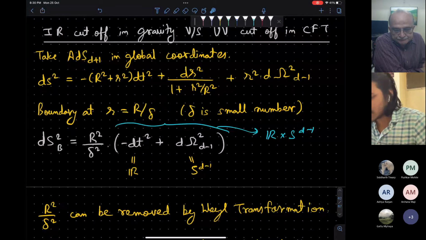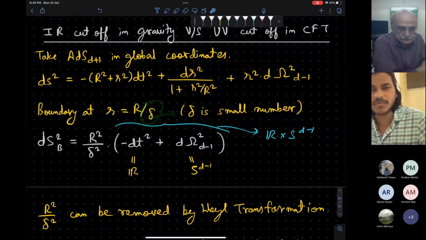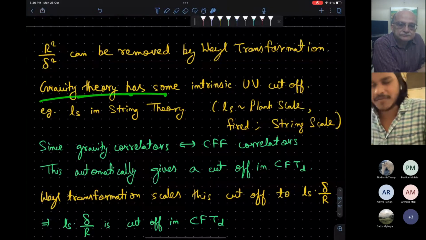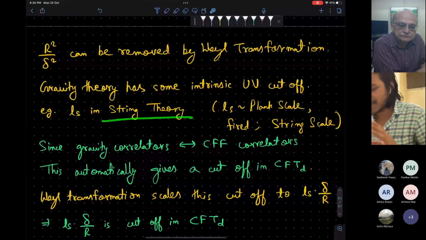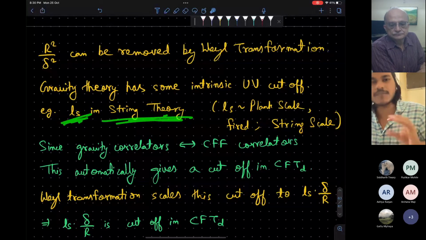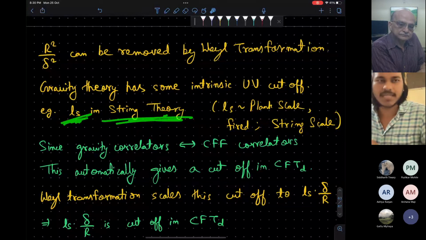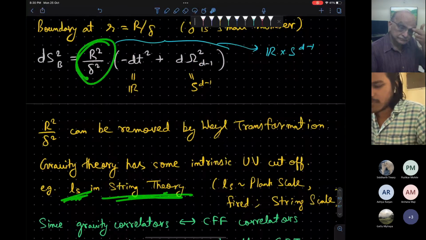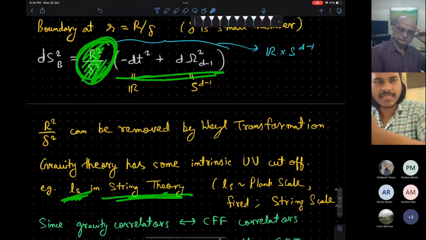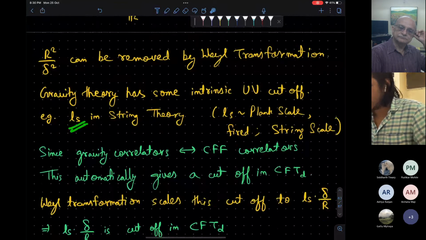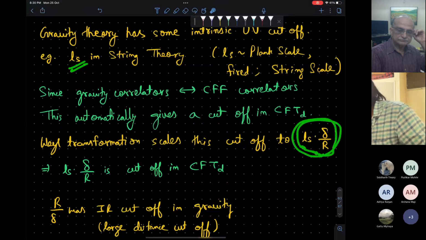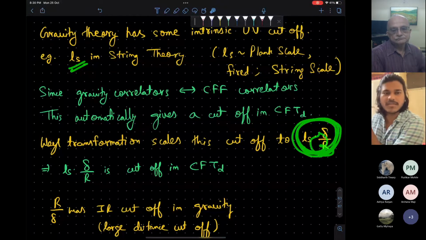Now we will see how this delta will appear in the UV cutoff in the CFT theory. It's a bit tricky. In the gravity theory, most of the time we will do string theory. So string theory will naturally give us some cutoff, L_S, or even suppose we put some UV cutoff in the gravity theory. So when we remove this conformal factor to get the boundary theory, we will be rescaling things. So this L_S will rescale accordingly. L_S will become L_S times delta by R. So now this will be the rescaled UV cutoff on the boundary.